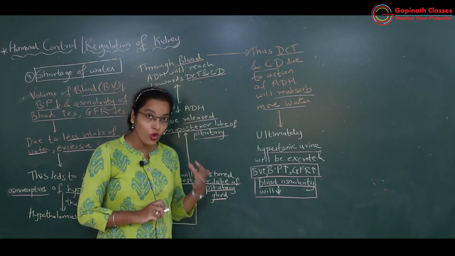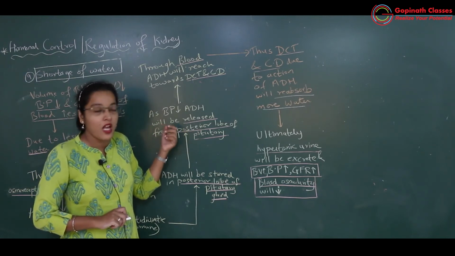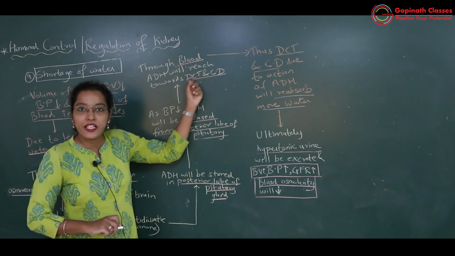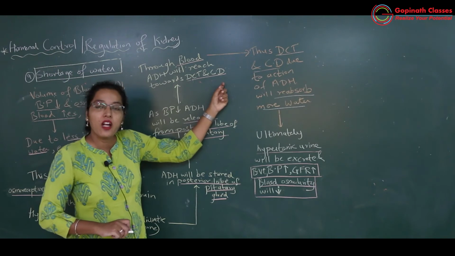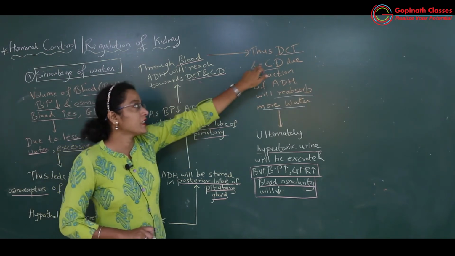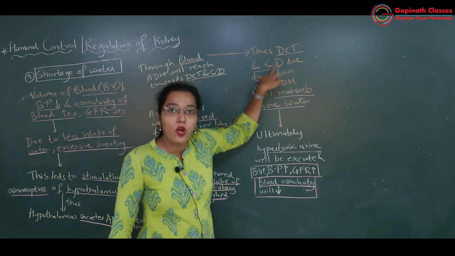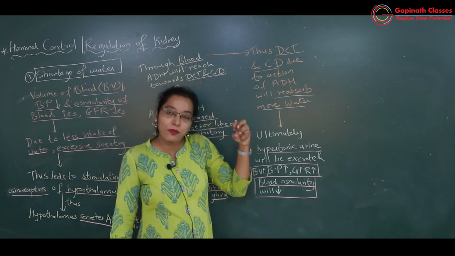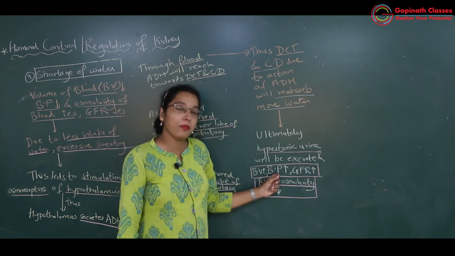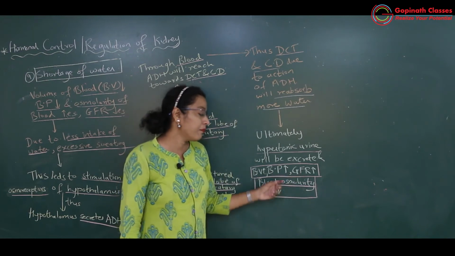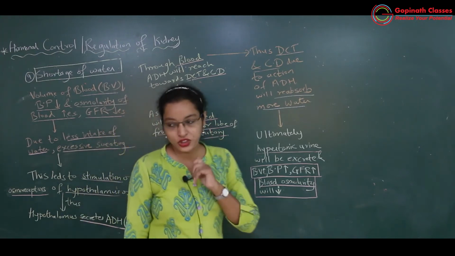The pituitary gland will store more ADH and it will be released by the pituitary gland into the bloodstream, and through the bloodstream the antidiuretic hormone will reach the peritubular capillaries surrounding the DCT and collecting duct. Thus these cells of the distal convoluted tubule and collecting duct will absorb more water. There will be maximum reabsorption of water, because of which the blood volume will increase, BP will increase, GFR will increase and blood osmolarity will decrease. Okay. So this was the first condition.